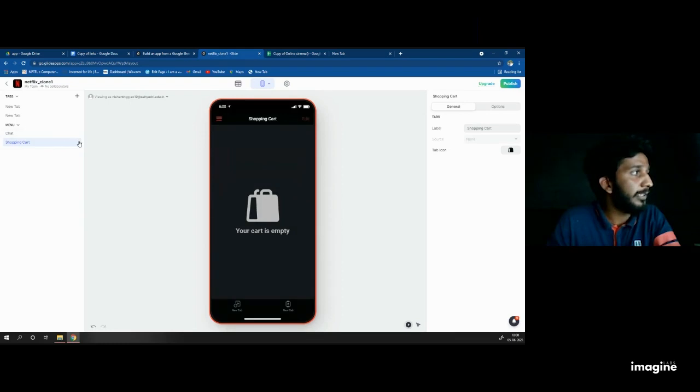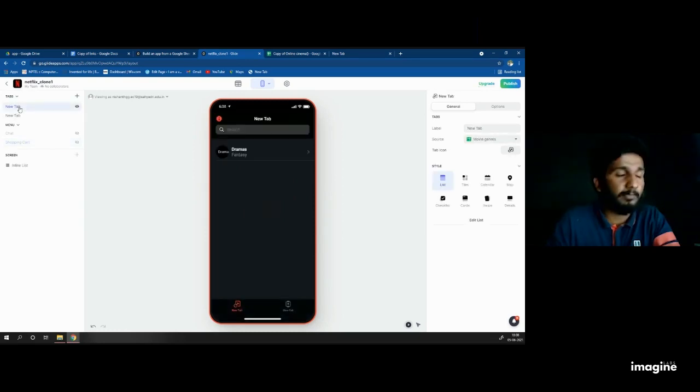So I don't want to see this. I am making this disabled. I don't want any shop and any cart. You cannot delete it, but you can make this invisible by clicking on the I symbol. Now there is an absence of the menu bar here, but you have the new tab list.